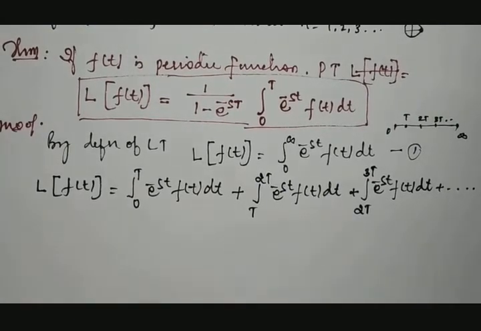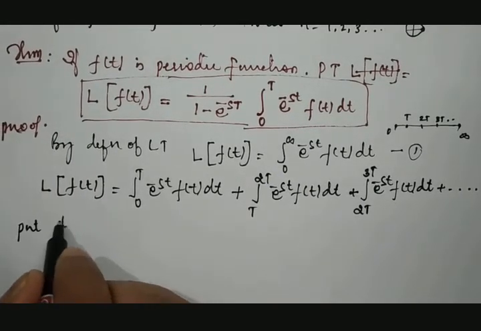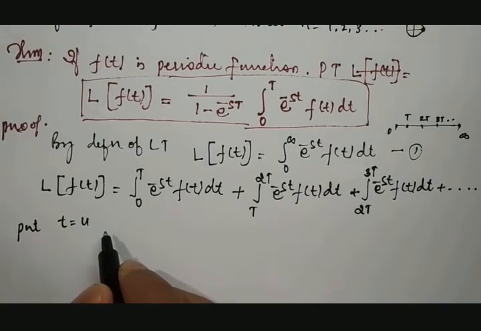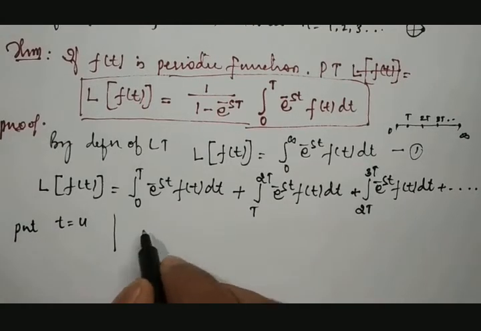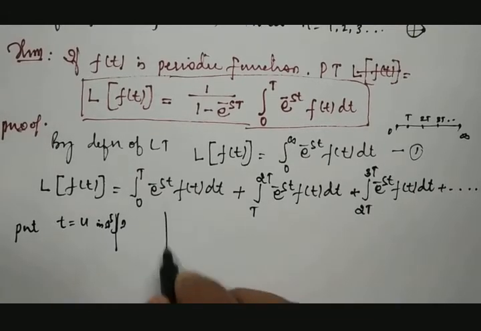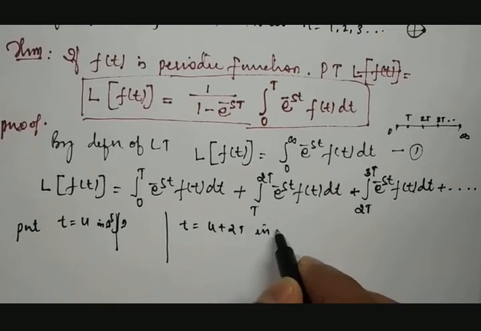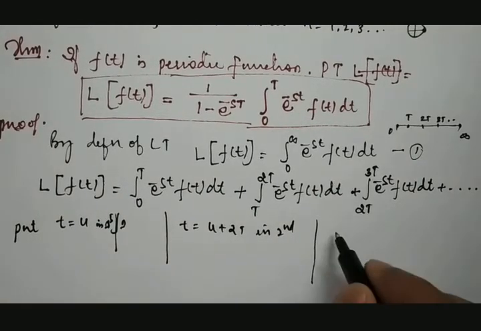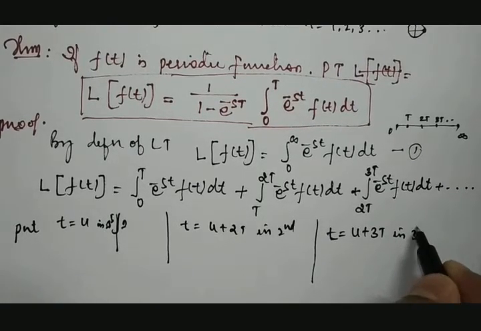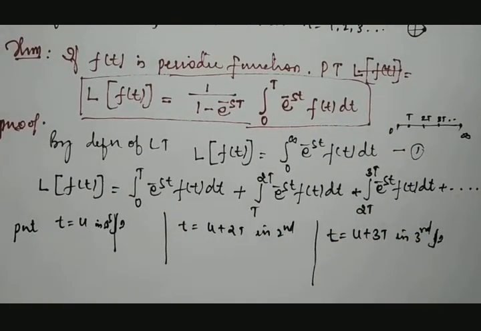Okay, in this case what we do, we will put t is equal to u in the first integral, t is equal to u plus T in the second integral, and t is equal to u plus 2T in the third integral, in the sense first term, second term, third term.